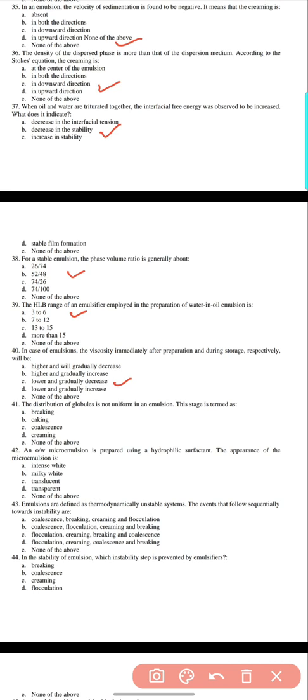41. The distribution of globules is not uniform in the emulsion. This stage is termed as breaking, caking, coalescence, creaming, or none of the above. Here option D, creaming.